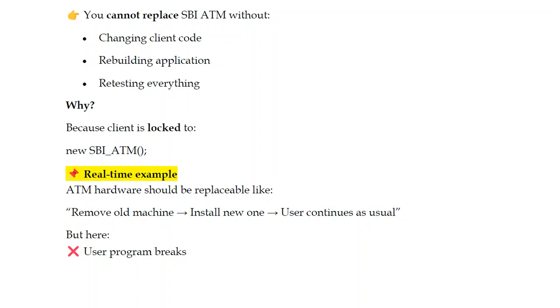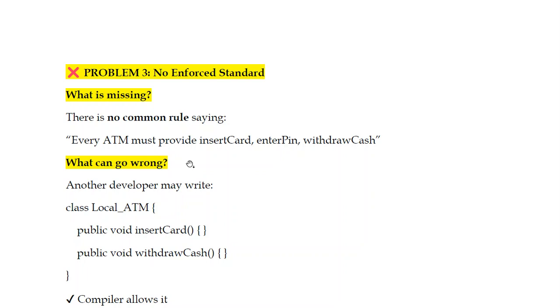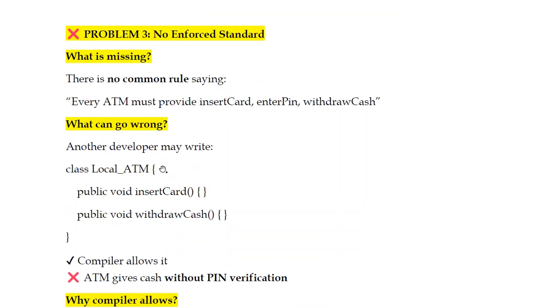So why should we as users worry about that? Some other machine will come, and we should use it as usual. Why do we have to modify our code here? But here the user program breaks, because you are depending upon that one particular ATM, for example here the SBI ATM. This is the problem occurring now, and we have to tackle that.